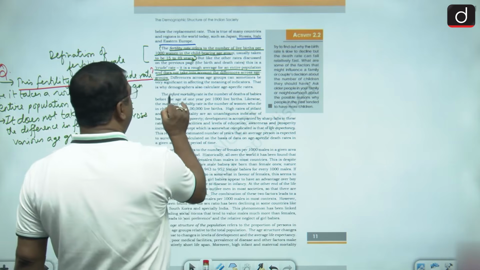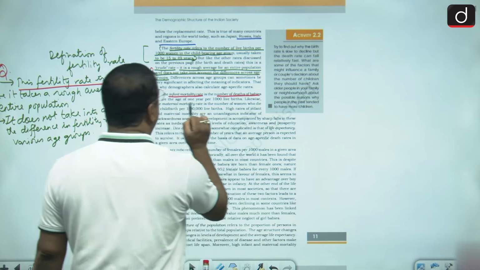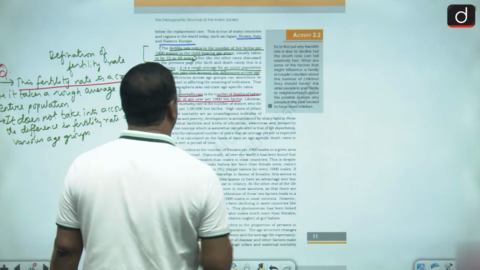Then comes the infant mortality rate. This is the number of deaths of babies before the age of 1 year per 1,000 live births.